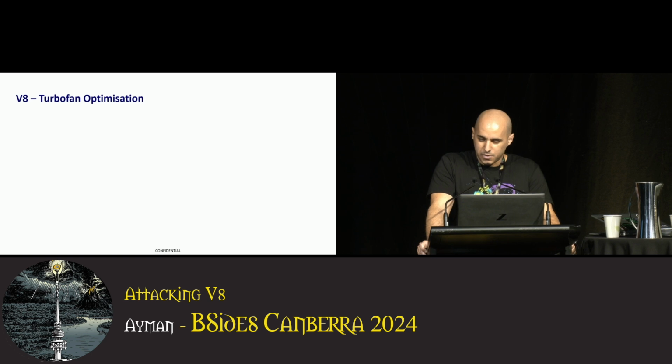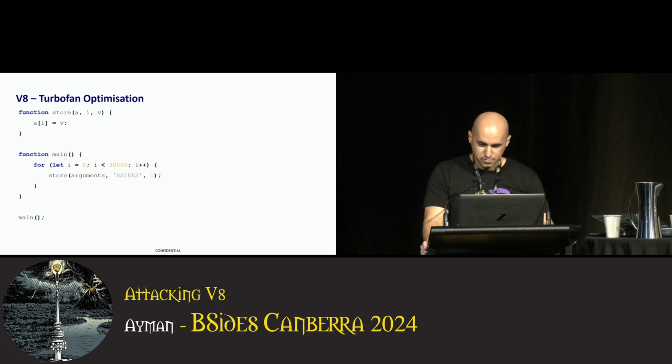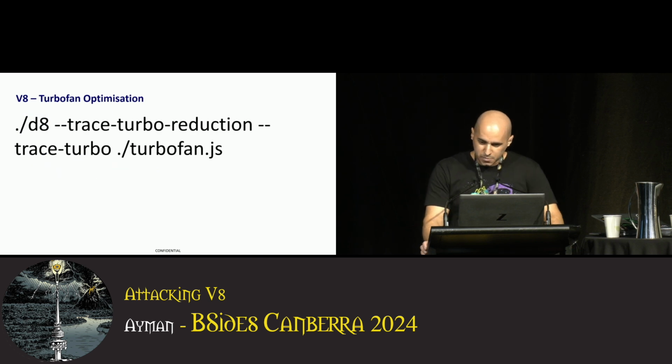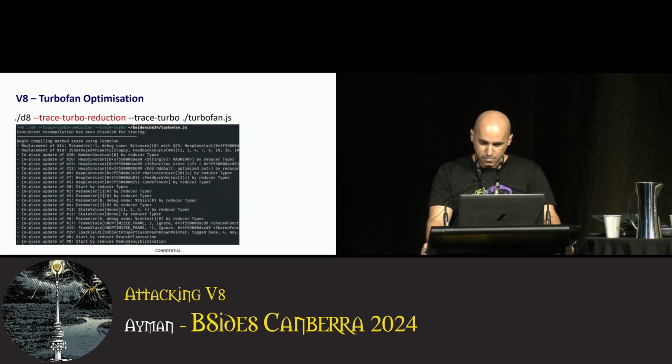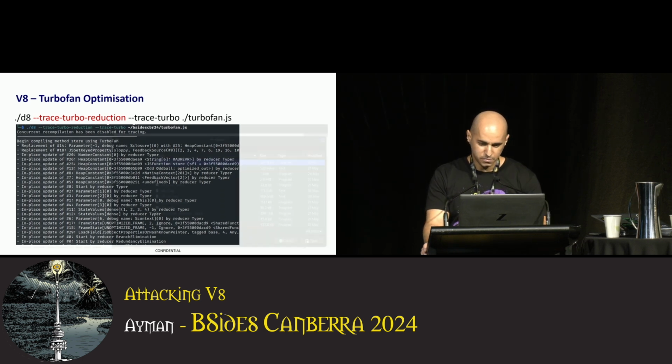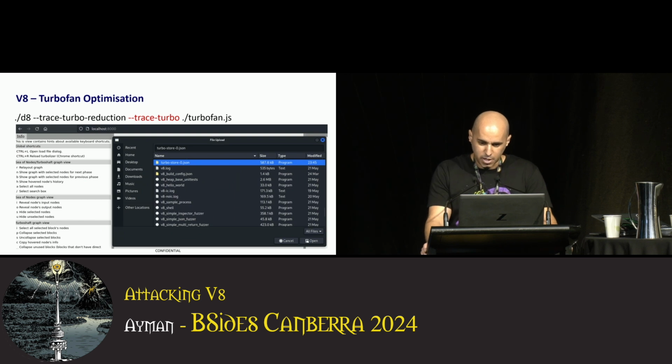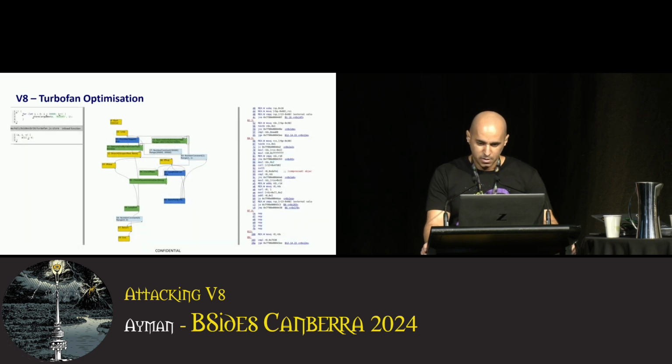Okay, now let's see how we can turn this info leak of the hole into code execution. When Turbofan optimizes a function, it makes some assumptions and speculations. We can trace them using D8. Let's quickly inspect the optimization of our script before looking at how the hole leak was exploited. We run our script through D8 with a couple of flags. The first flag will produce a log of Turbofan optimization steps that we can read or grep through. And the second one will produce a JSON output file that we can use to visualize using a tool called Turbolizer that comes with V8. And it looks like this.